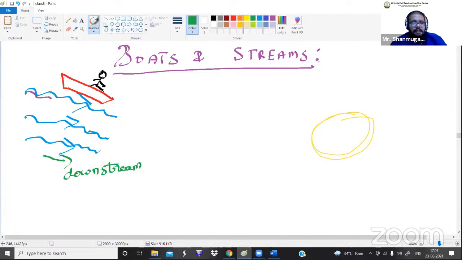If the person is going against the stream, or against the water, whatever we can say. Stream, river, current, all these words are the same. For example, the river is flowing this side and the boat is going on this side. So that is called upstream speed. Why are we saying upstream speed? Because the boat is going against the water. Against the water means water is going in one direction and the boat is going in the opposite direction.